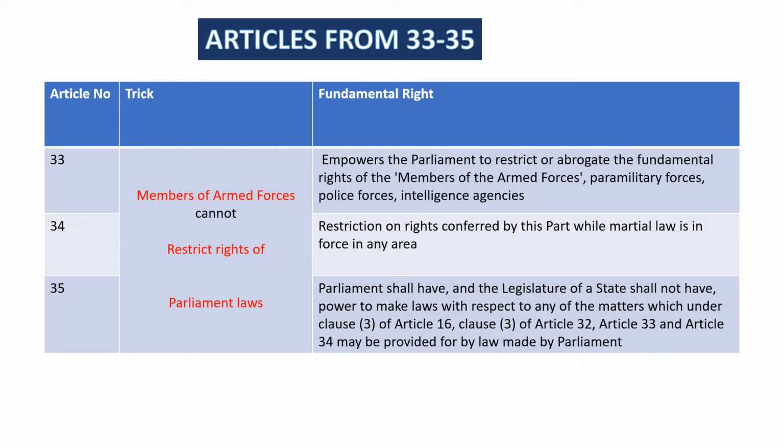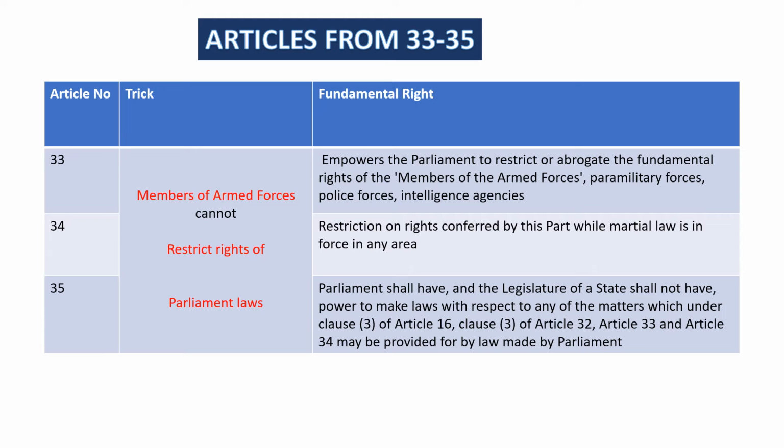Articles from 33 to 35. The trick is members of armed forces cannot restrict rights of parliament laws. Article 33 empowers the Parliament to restrict or abrogate the fundamental rights of the members of armed forces, paramilitary forces, police forces, intelligence agencies. Article 34 is restriction on rights conferred by this part while martial law is in force in any area.